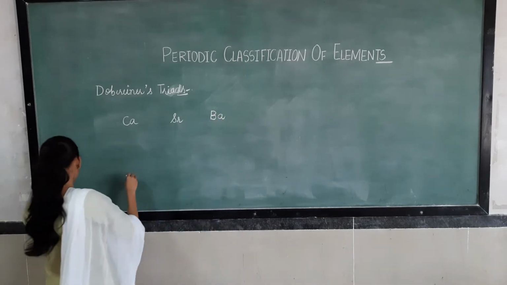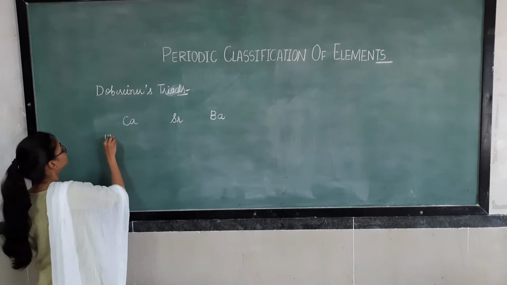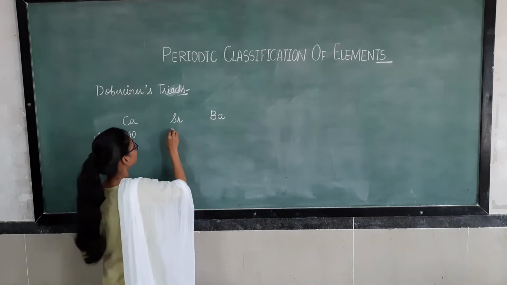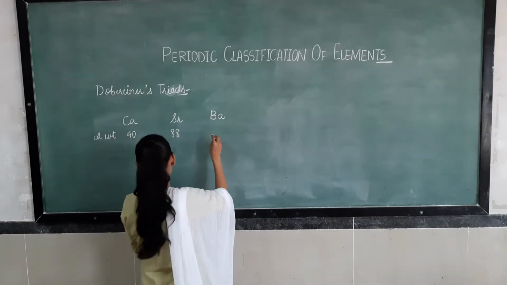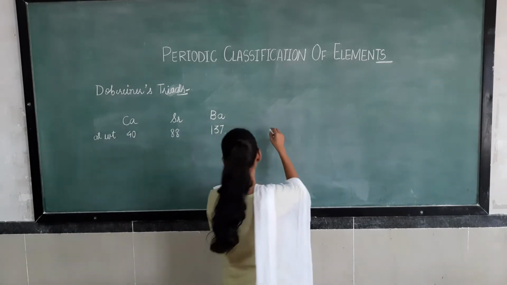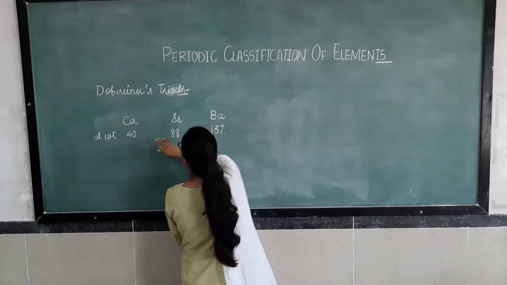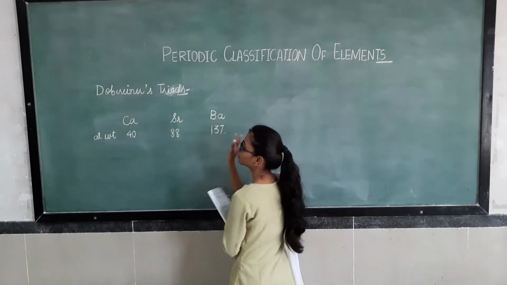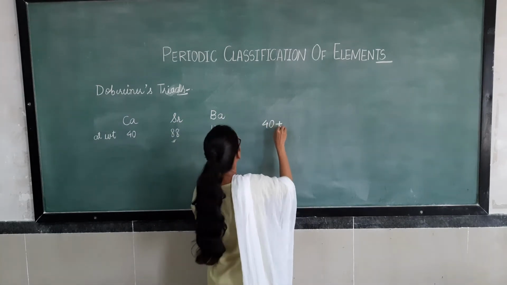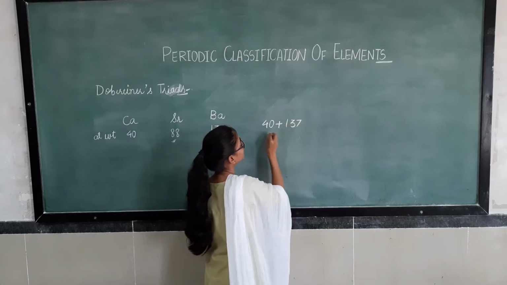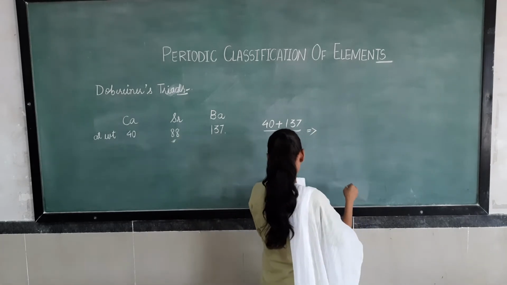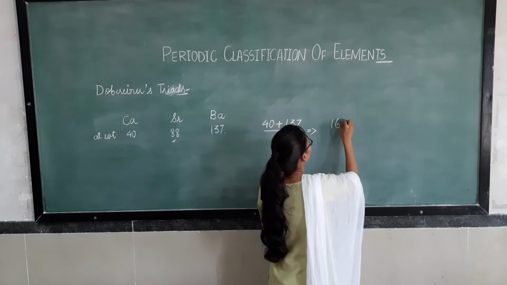Let's see, the atomic weight of calcium was 40, strontium was 88 and barium was 137. So just calculate this average: atomic weight of A plus C divided by 2. So 40 plus 137 divided by 2, what will it give?